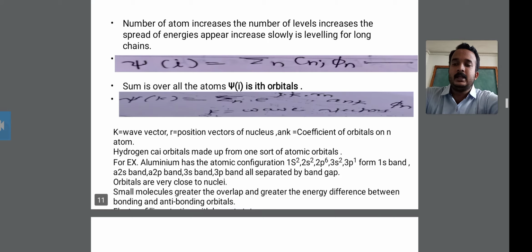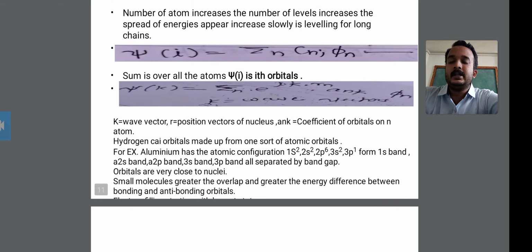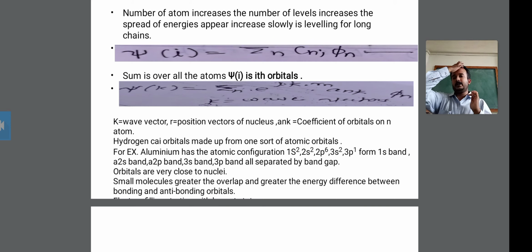Then next, as the number of atoms increases, the number of levels increases, and the spread of energy increases. Slowly, the leveling off occurs for a long chain. You have to know about the bonding in solids.